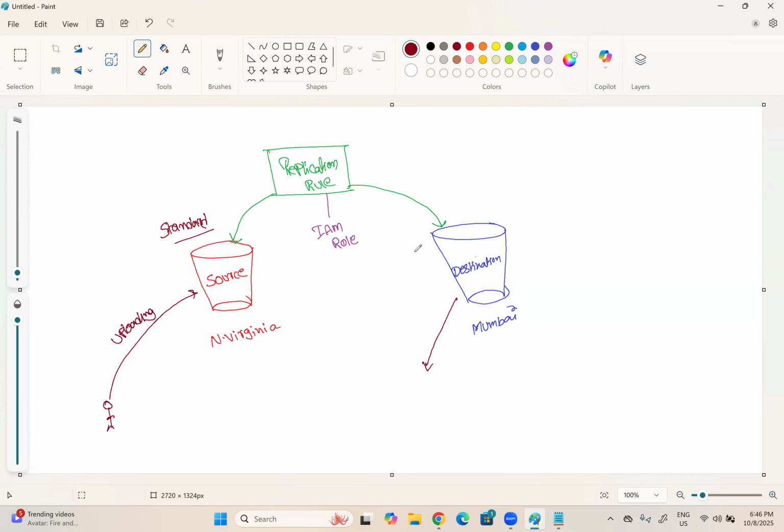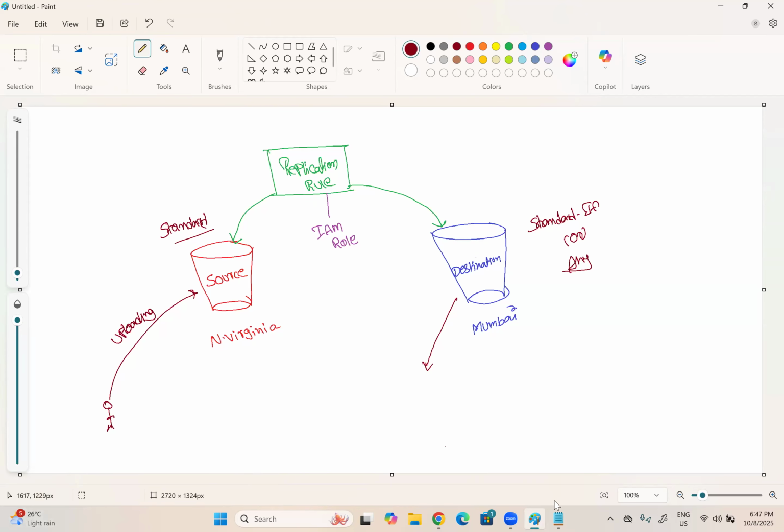So there is no point in replicating the data into the standard storage class. We can have Standard-IA or any storage class. So we have an option to replicate the data into the destination bucket using any storage class, irrespective of the source bucket's storage class. It's purely your requirement.